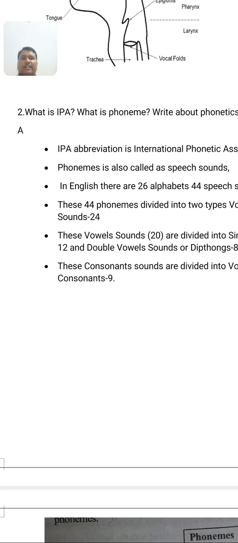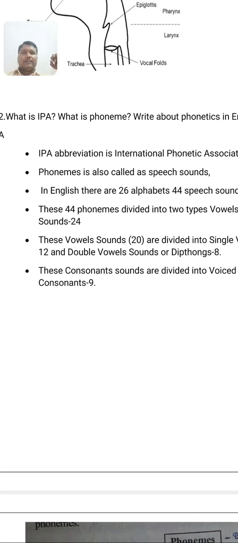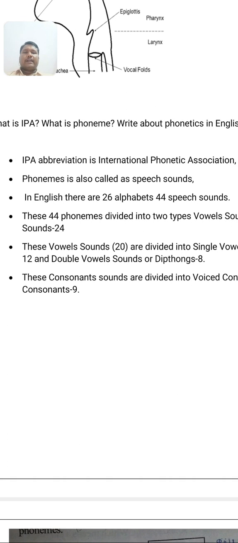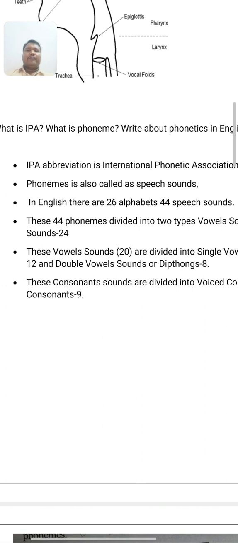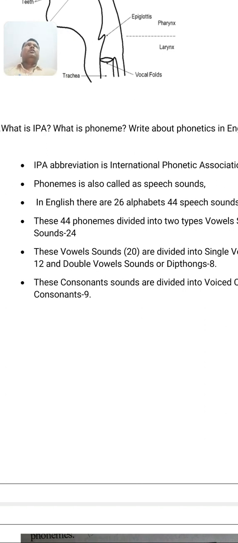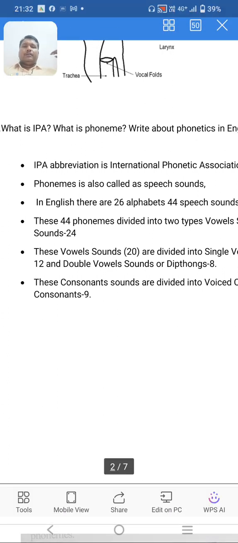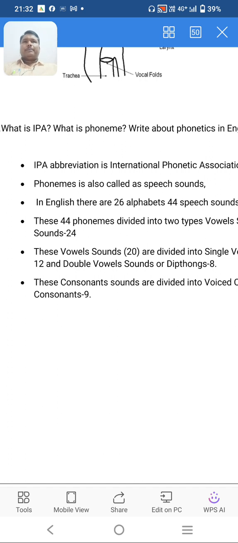Then the second question starts with what is IPA, what is phoneme. Then write about phonetics in English language. First of all, you should know what is IPA, what is the need of establishment of IPA. You know, English people, they ruled all around the world. So wherever they go, they developed English.